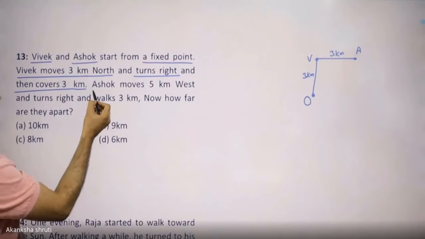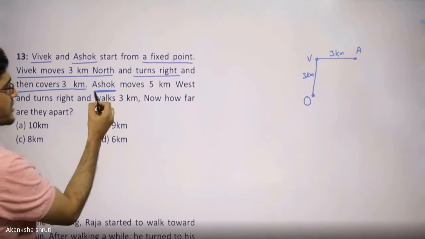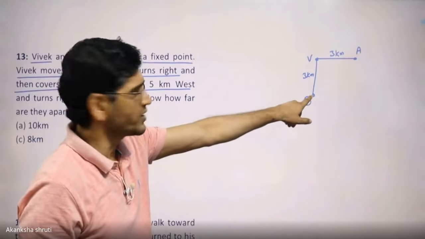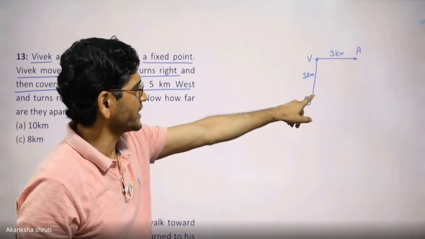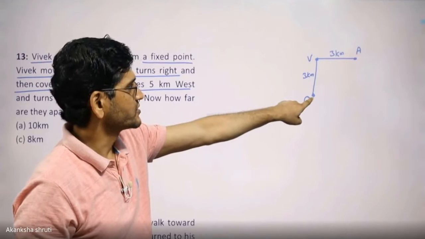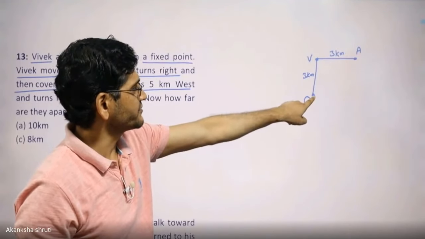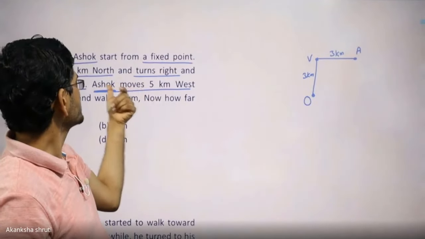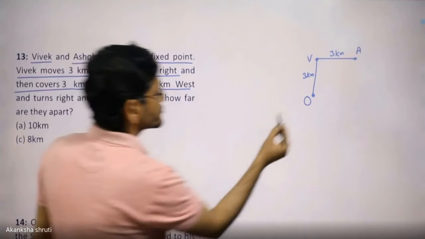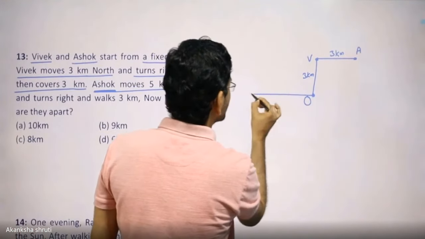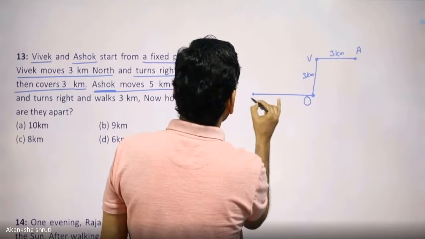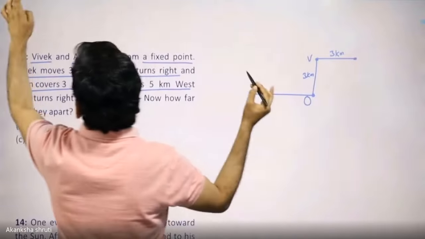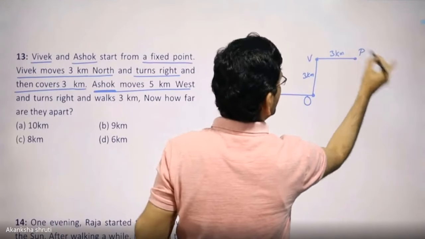Now the next one is for Ashok. Ashok moves 5 kilometers west, starting from O now, because initially Ashok and Vivek both were at the same point. So students, again starting from point O, we have to consider Ashok's motion. Ashok moves 5 kilometers west, so we need to draw the west now, 5 kilometers. So it is Ashok, let me mark this as A. Students, let us mark this point as P to avoid confusion.